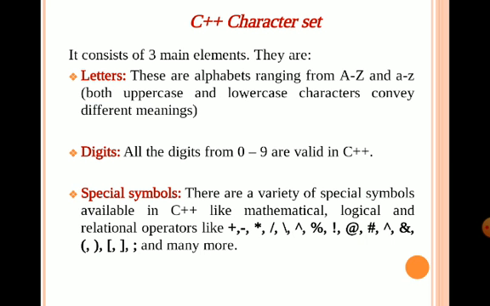Digits. All the digits from 0 to 9 are valid C++ digits. Special symbols. There are various special symbols available in this language like addition, subtraction, multiplication, division, modulus, open bracket, close bracket, and many more.